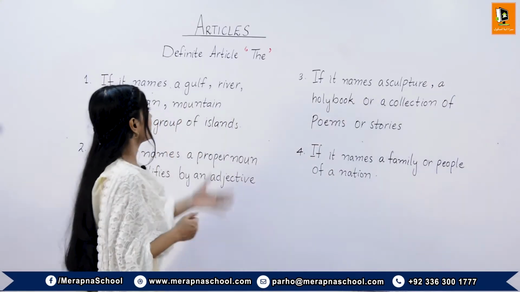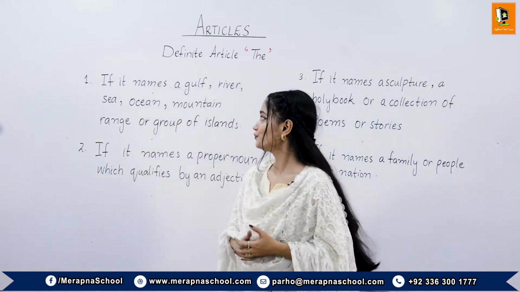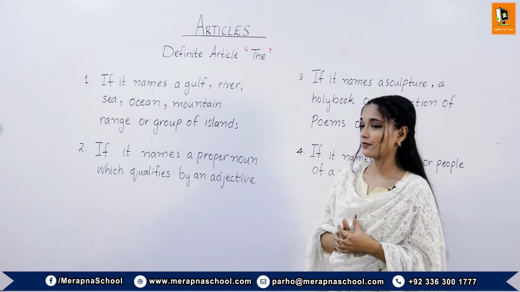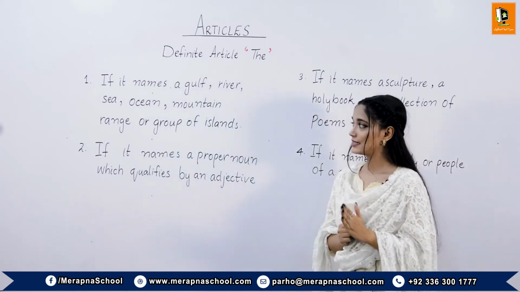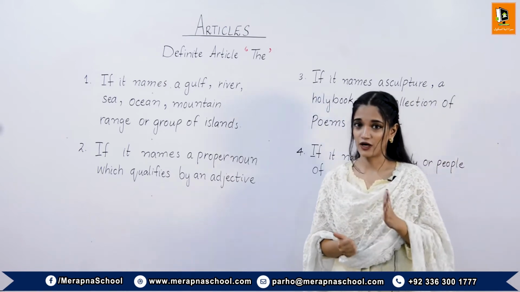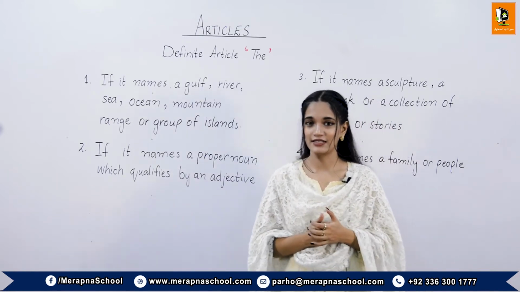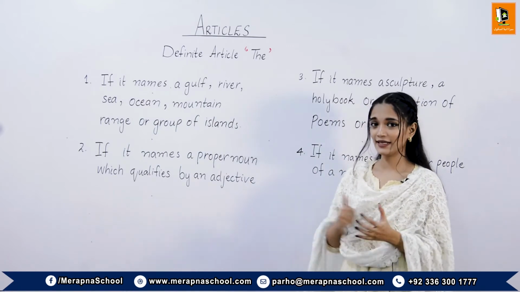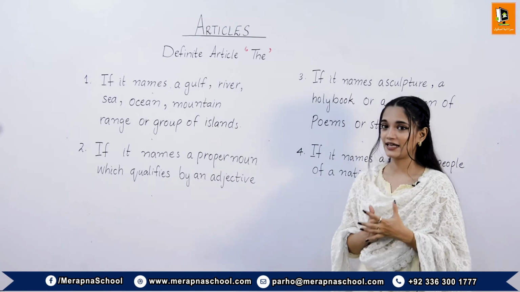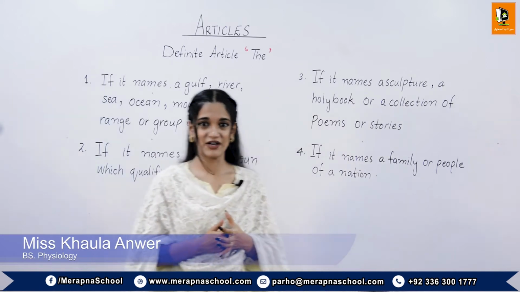Students, the definite article the can be used with proper nouns under the following cases. Number one case is if it names a gulf, river, sea, ocean, mountain range or group of islands. For example, the Gulf of Kutch, the Arabian Sea, the Atlantic Ocean. Second case is if it names a proper noun which is qualified by an adjective. For example, Humayun the Great was a Mughal emperor.